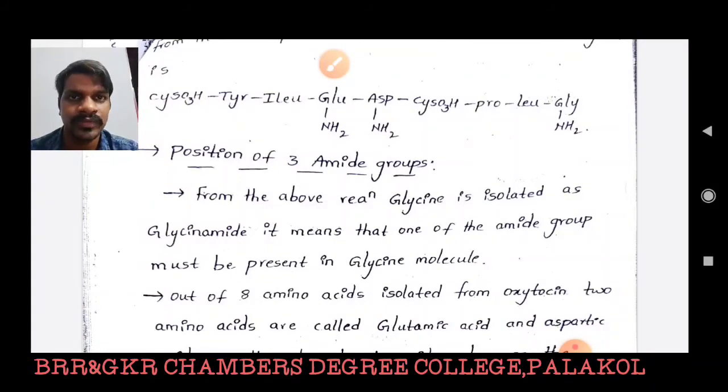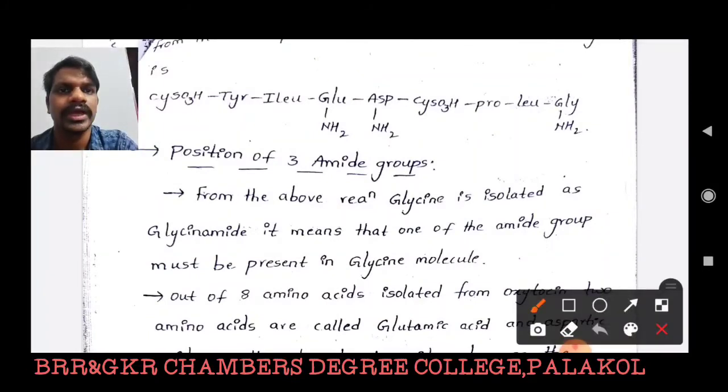We have 8 amino acid molecules in the oxytocin molecule, and in each amino acid we have only one carboxylic acid and one amino group. That means cysteine has one amino group and one carboxylic acid group.